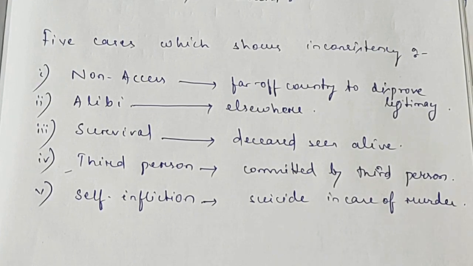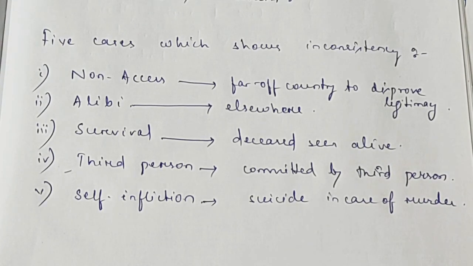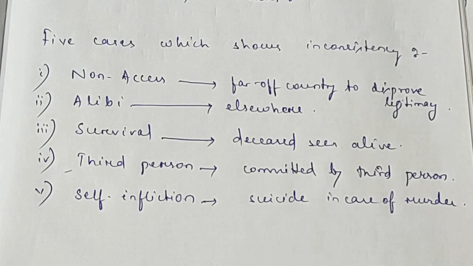Third is survival. Where the question is whether A was murdered by B on a certain day, the fact that A was seen alive the next day or the subsequent day is highly inconsistent with the fact in issue. The fact in issue is that B killed A, and it also makes the fact in issue highly improbable. So the fact that he was seen alive the next day is relevant.